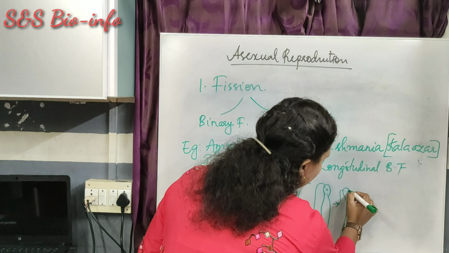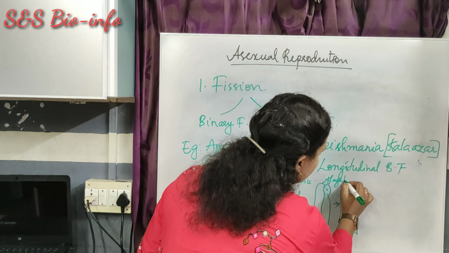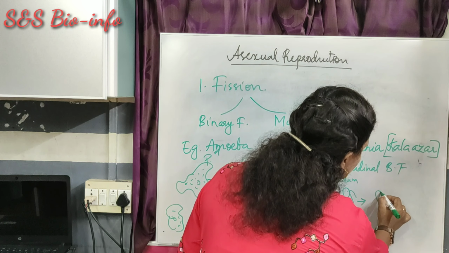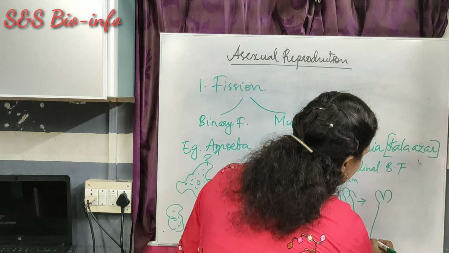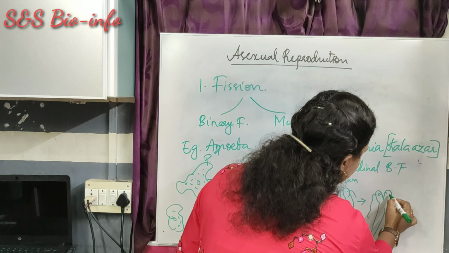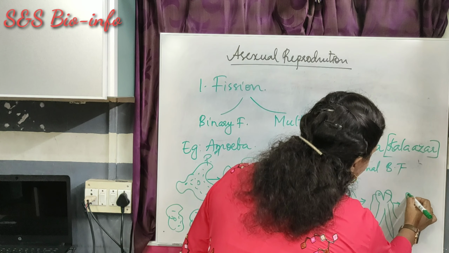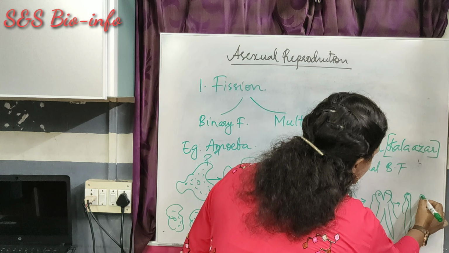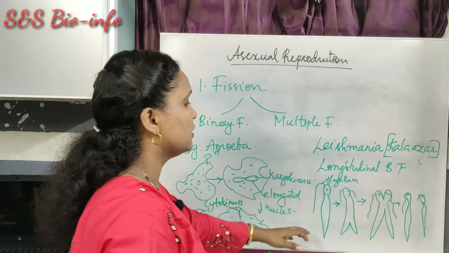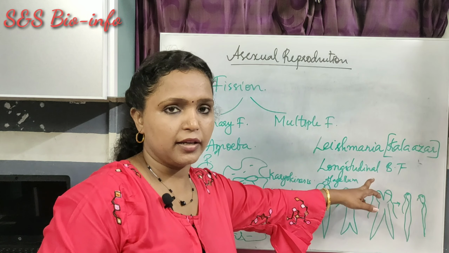At the same time, the whip-like flagellum will be developed over here, and gradually it forms two independent organisms with all the features of the parent. Okay, this is the way longitudinal binary fission takes place in Leishmania.